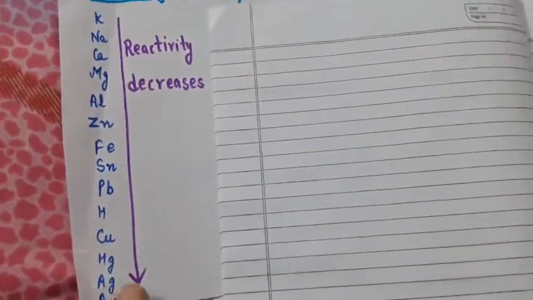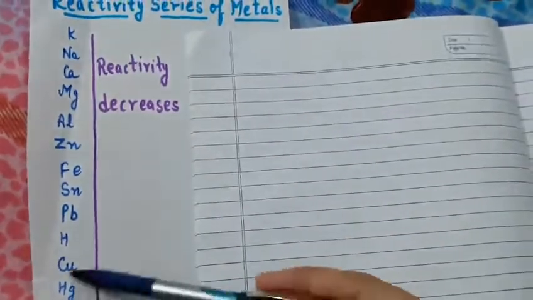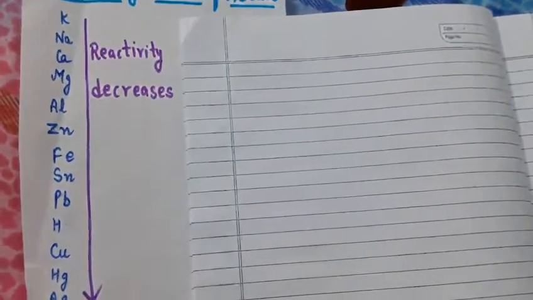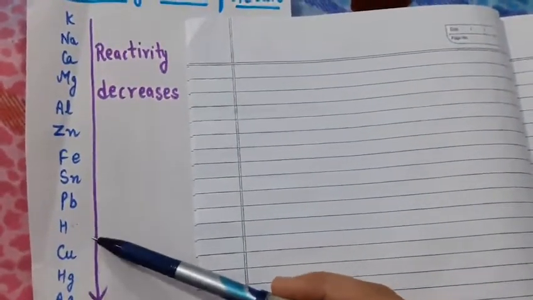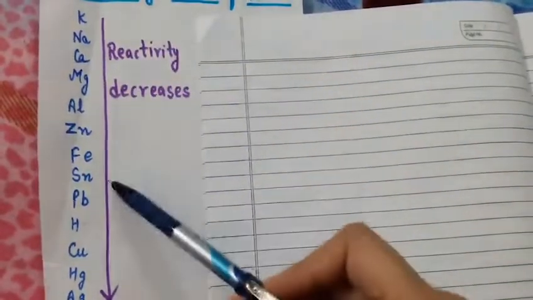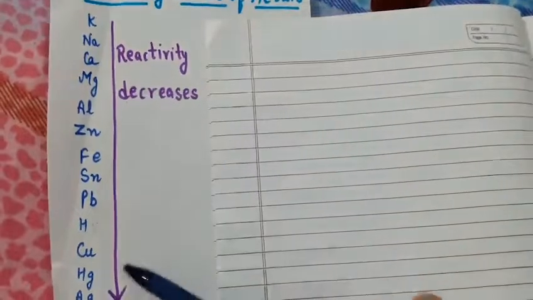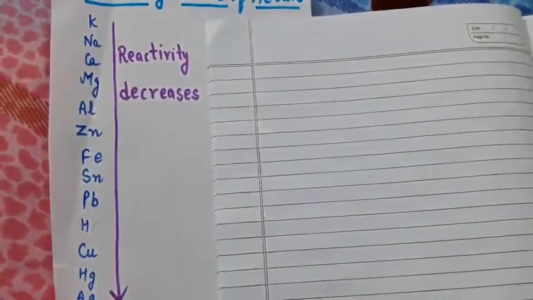Our next topic is reactivity series of metals. Students, reactivity series of metals is nothing but an arrangement of metals in the decreasing order of their reactivity. The metals written here are more reactive metals and the metals written here are less reactive metals. Hydrogen is also placed in the reactivity series of metals, although you know that hydrogen is not a metal. This is because, like metals, hydrogen is also electropositive in nature. That's why it has been placed in the reactivity series of metals.